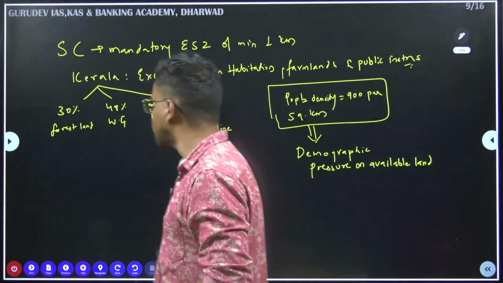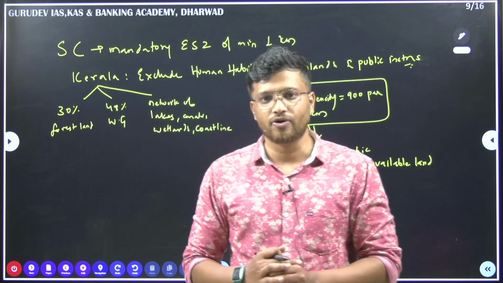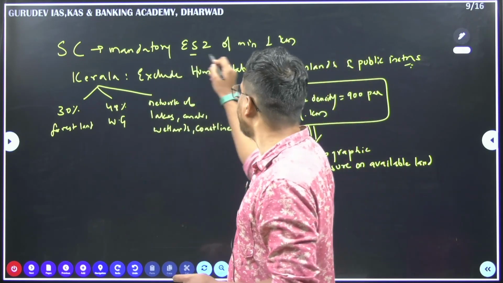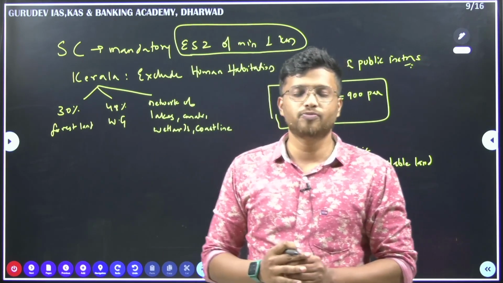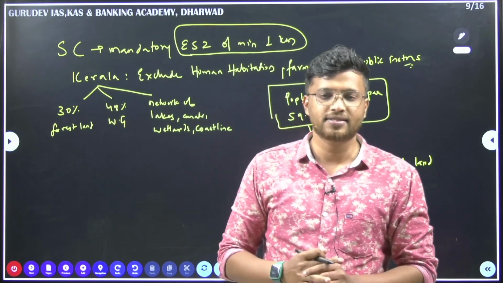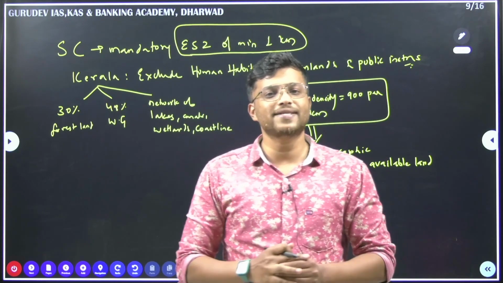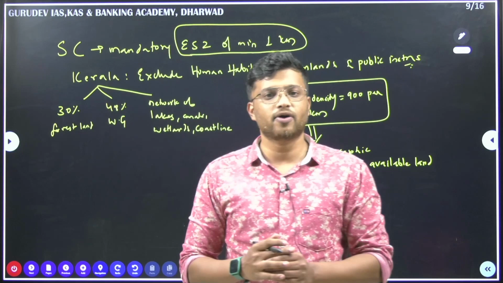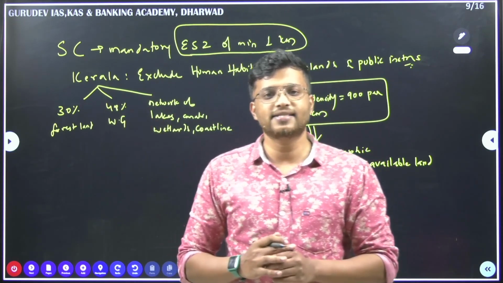So when we look at what the issue is here, recently the Supreme Court has said that it is mandatory for every protected area to have an ESZ of minimum 1 kilometer. Previously, the state governments used to be notified by the center that such and such area should be notified as ESZ, but now the Supreme Court is saying that it is mandatory for every national park or protected area to have this 1 kilometer radius. Fine, so this is what the issue is.